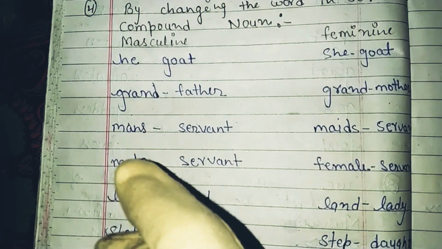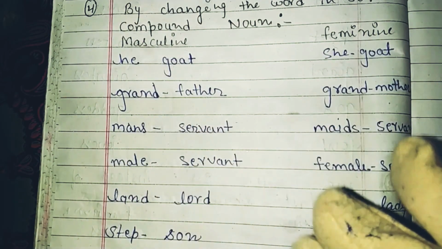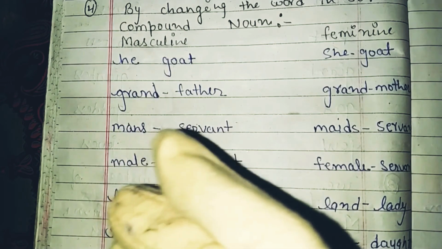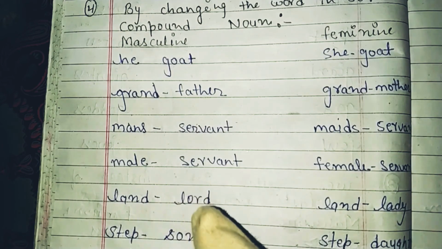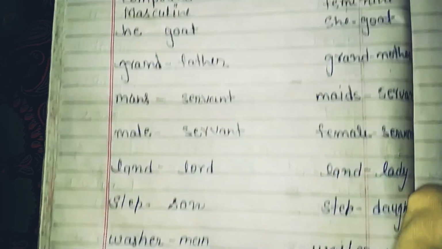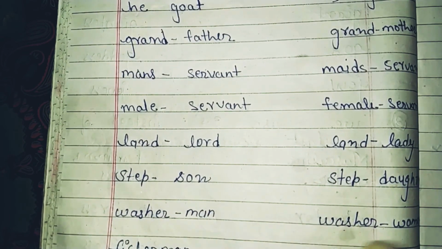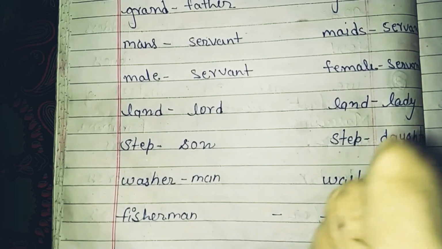Okay, the next is manservant, maidservant. Male servant, female servant. Landlord, landlady. Stepson, stepdaughter. Washerman, washerwoman. Fisherman, fisherwoman.